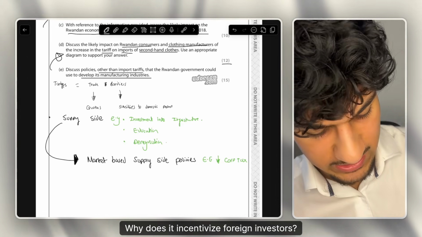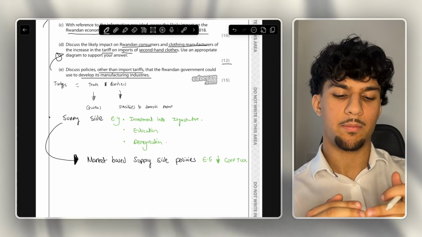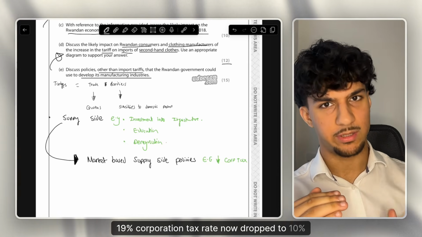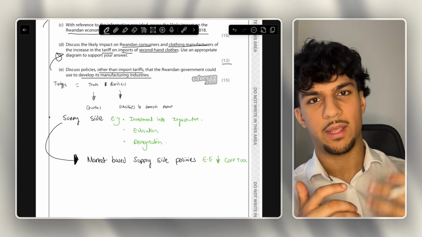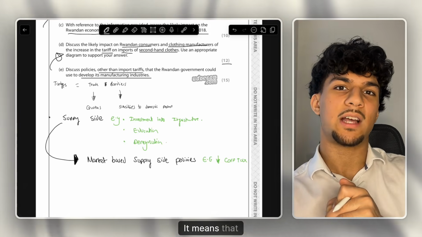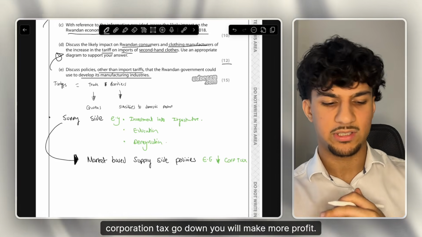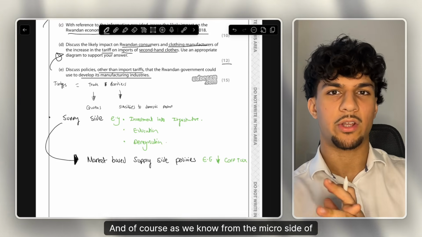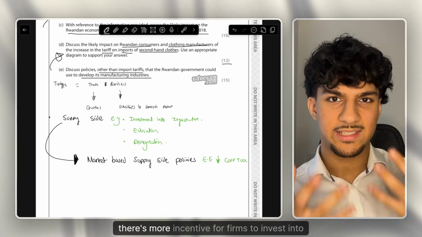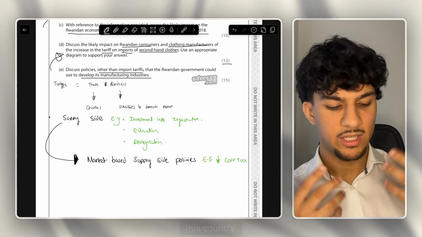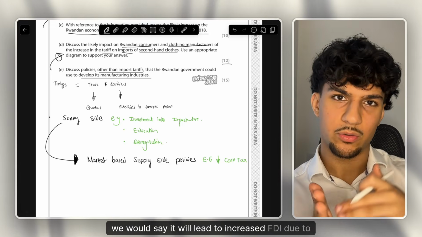Why does it incentivize foreign investors? Let's think about it. For example, if the 19% corporation tax rate now dropped to 10%, that would mean if you're a foreign investor who wants to set up a company in the UK, after tax, you will make more profit. And as we know from the micro side of economics, firms are profit maximizers, there's a profit incentive, and if there's more profit, there's more incentive for firms to invest into this country. So for example, if Rwanda reduced their corporation tax rates, we would say it will lead to increased FDI due to more profit incentive.